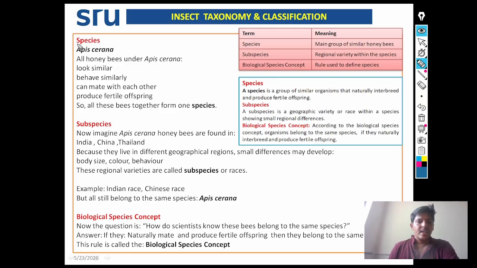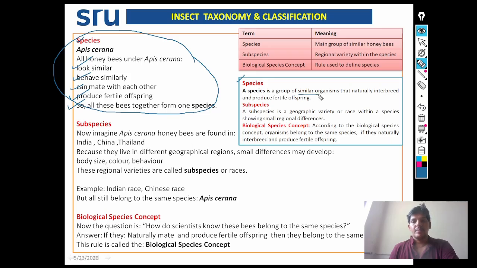Species Apis cerana. All honeybees under Apis cerana look similar, behave similarly, can mate with each other, produce fertile offspring, so all these bees together form one species. So simple definition: a species is a group of similar organisms that naturally interbreed and produce fertile offspring.